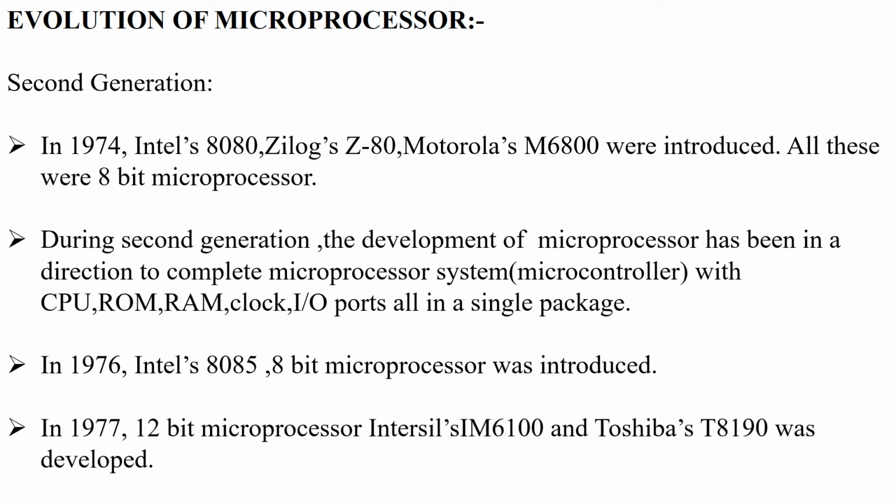In the year 1977, 12-bit microprocessors came into the field and were developed by two famous companies. One was Intersil IM6100 and the other Toshiba T3190. These were the two 12-bit microprocessors. But you can see, students, the first generation was of 4 bits, the second was of 8 bits, and in the second generation 12-bit processors were also developed, but they were not very famous in the market. So in the second generation we learned about Intel 8085, Zilog Z80, Motorola 6800 and Intel 8080.